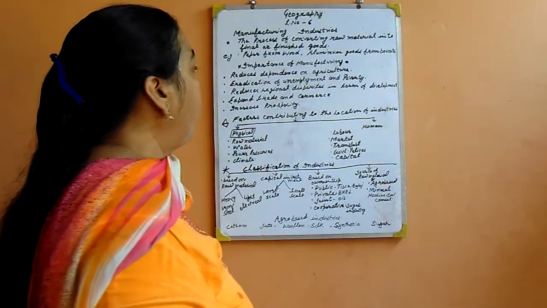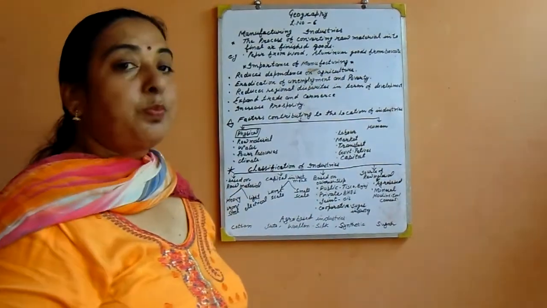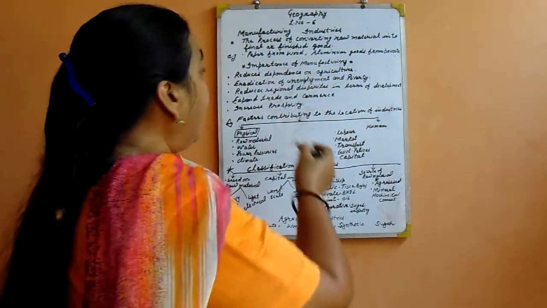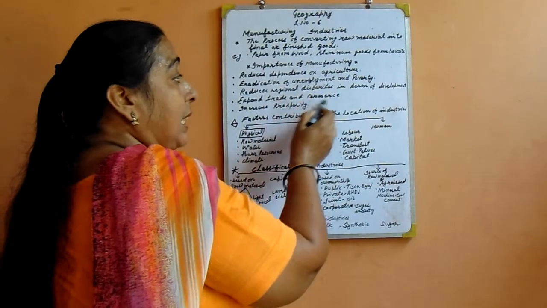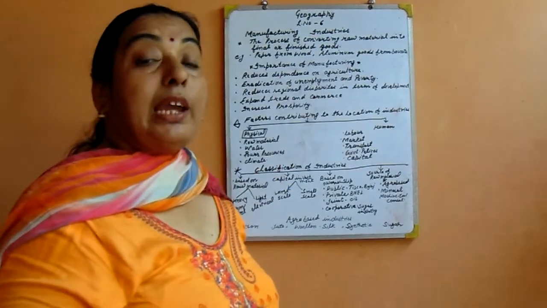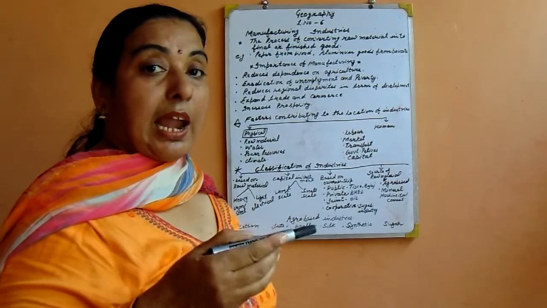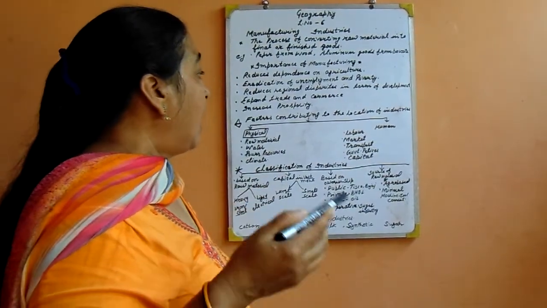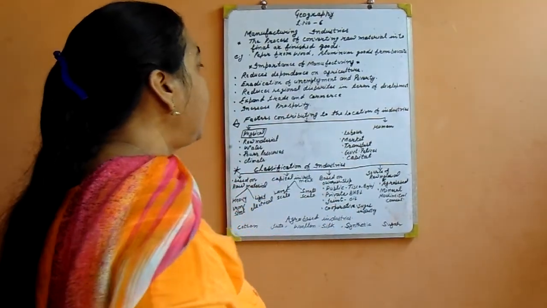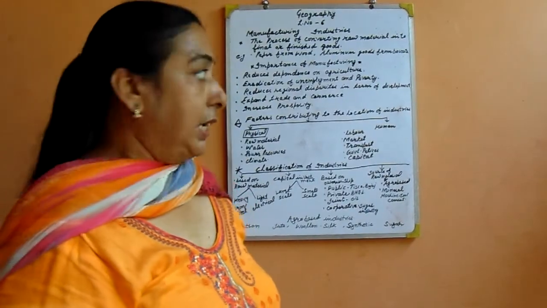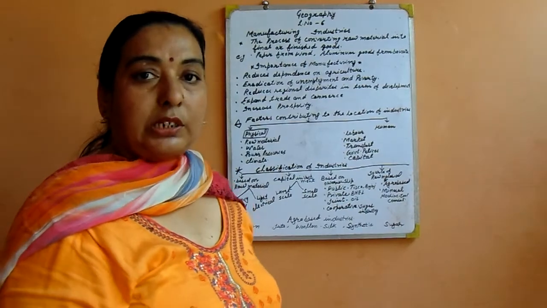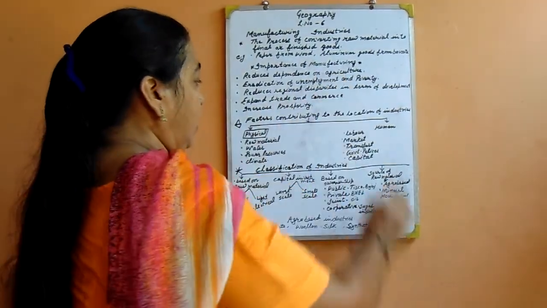Next importance of manufacturing industry is increased prosperity. How is prosperity increased? When we do trade with other countries, when more things are produced in industries, we export to other countries and we get national income in our country. In this way, manufacturing industry increases prosperity. So students, we read about the term manufacture and the importance of manufacturing.